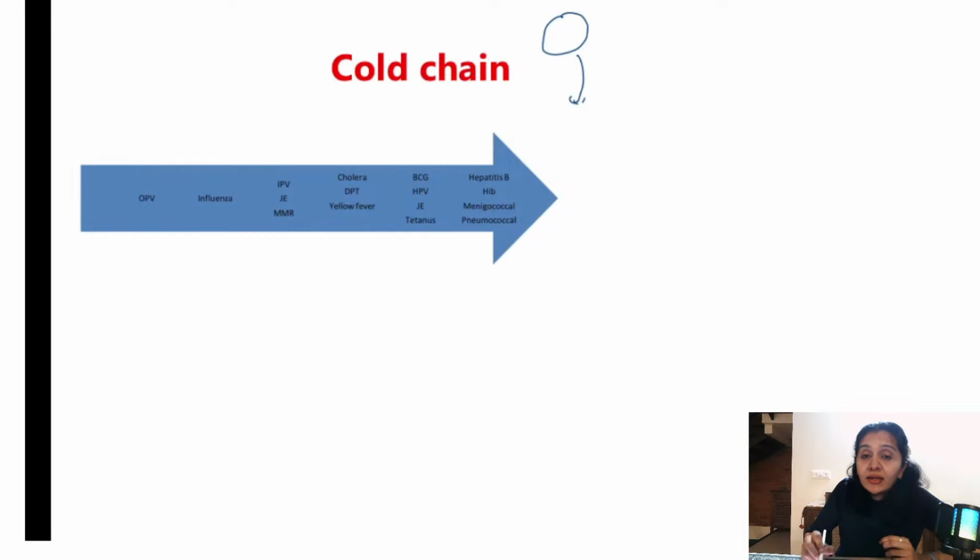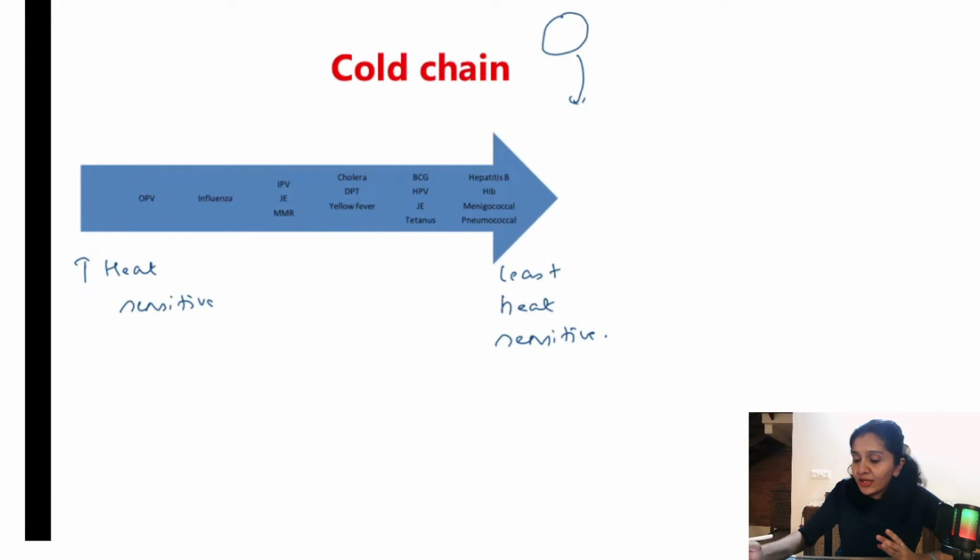So what are the vaccines which are highly heat sensitive and what are the vaccines which are least sensitive to heat is shown in this picture. So these are the vaccines which are highly heat sensitive. Okay, and these are the ones which are least heat sensitive. Okay, so this is what you need to know. So you have OPV here, BCG, measles, and this side you have hepatitis B, meningococcal and pneumococcal.